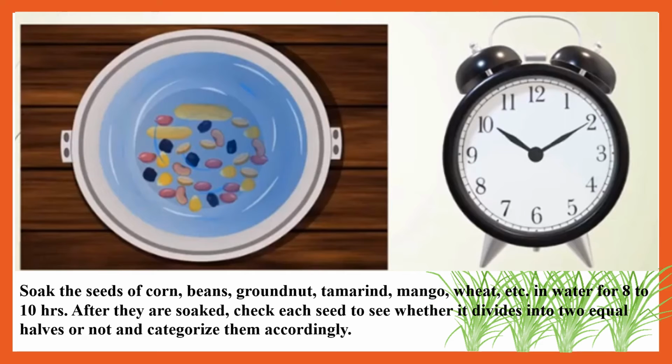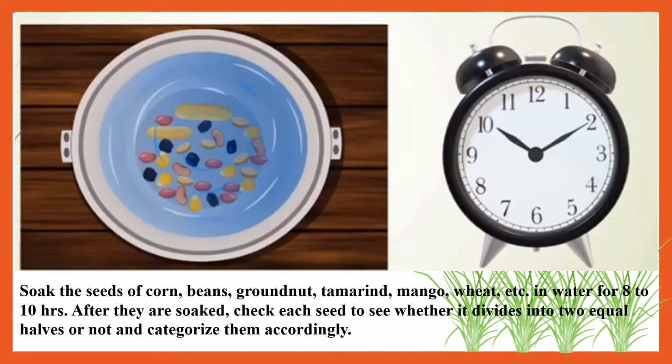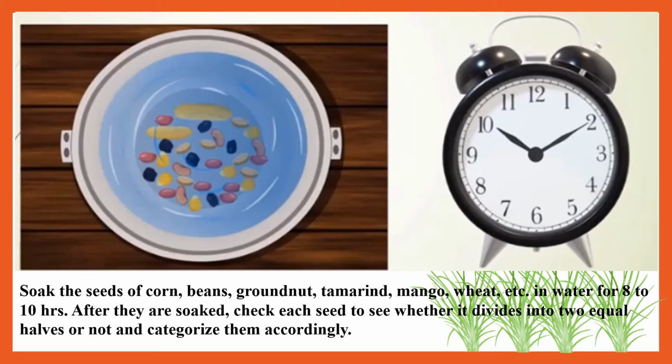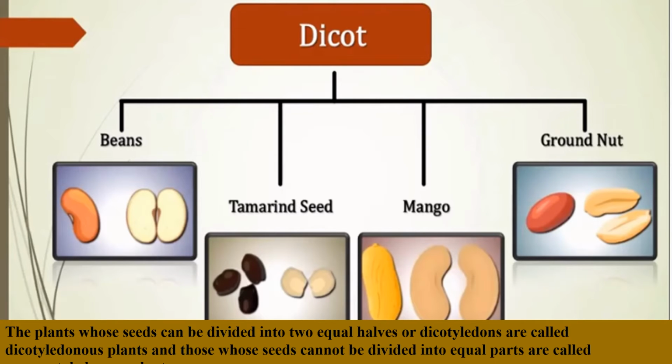categorize them accordingly. Okay, if it is dividing into two parts, write it in one line, and the seeds that do not divide into two equal halves, write on a separate side. Now, the plants whose seeds can be divided into two equal halves, or dicotyledons, are called dicotyledonous